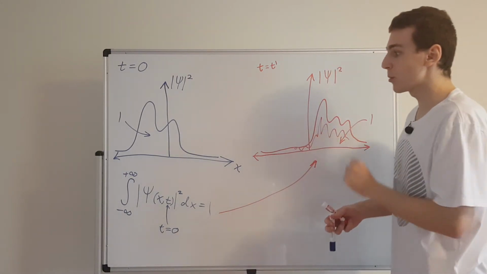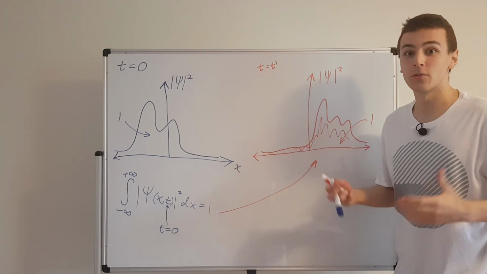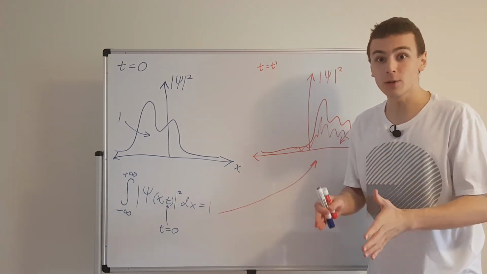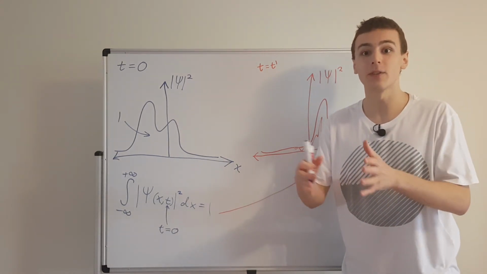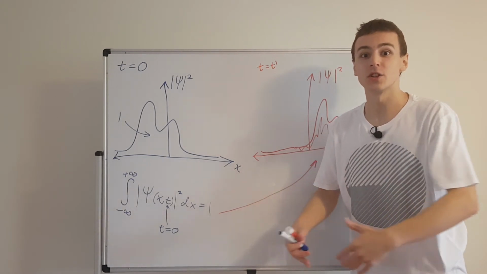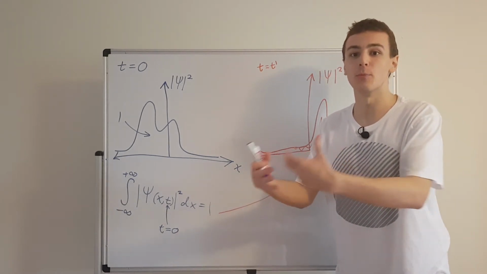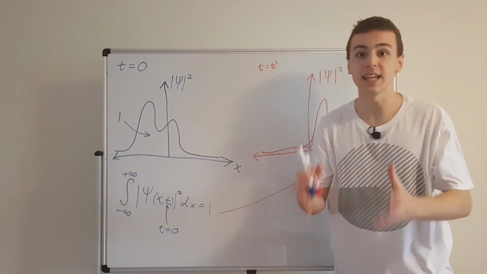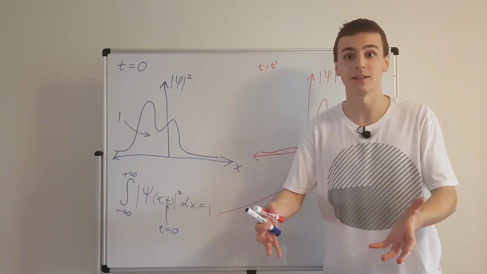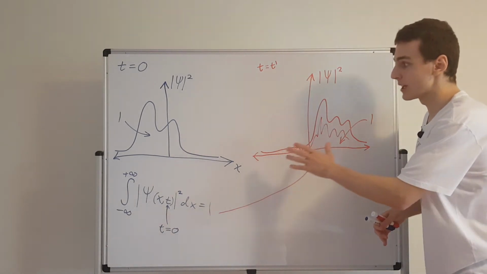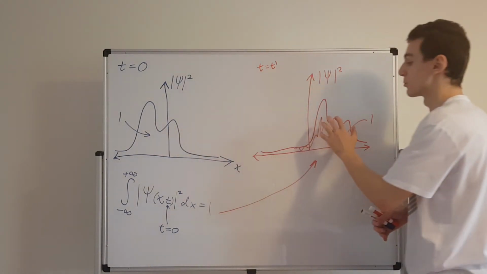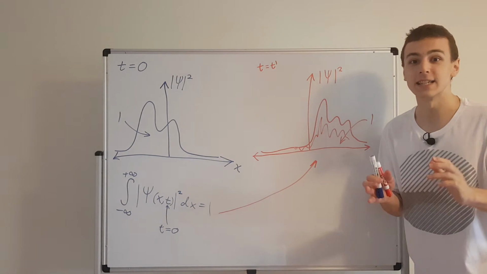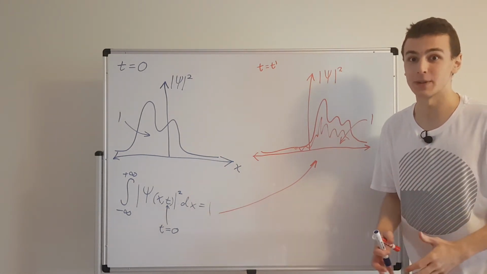So this is a property that automatically comes from the Schrödinger equation. The Schrödinger equation tells us how the wave function changes over time. So the Schrödinger equation is like the equation of motion for a wave function, and the wave function describes the state of the particle that we're describing. So this property, that the area under the curve is preserved, is essential in the statistical interpretation of quantum mechanics.